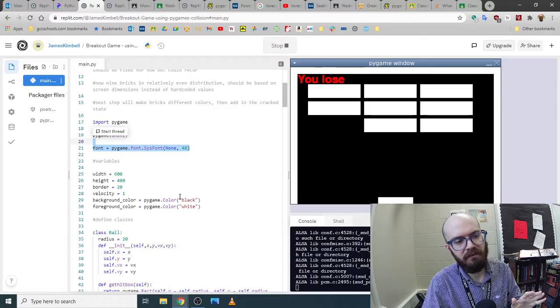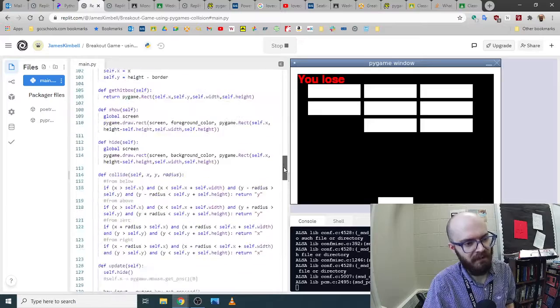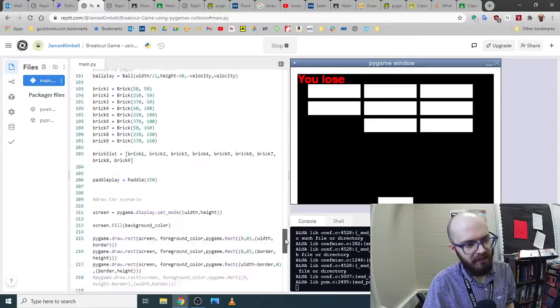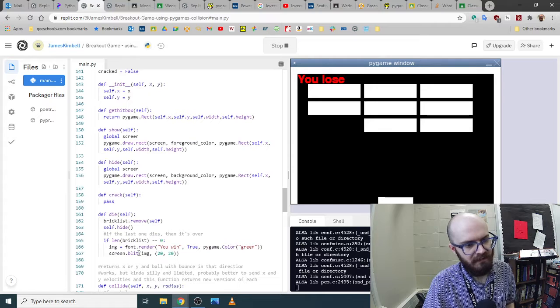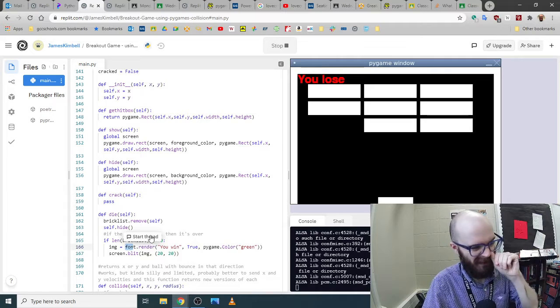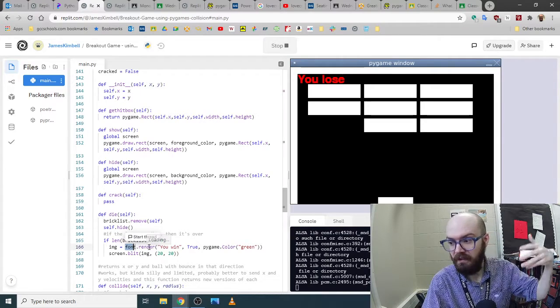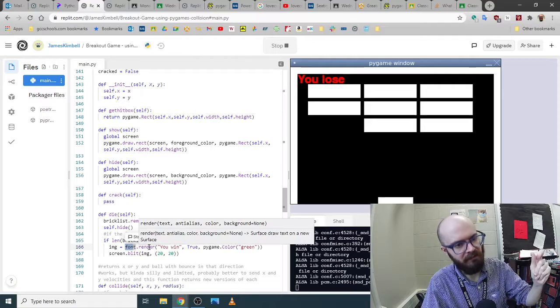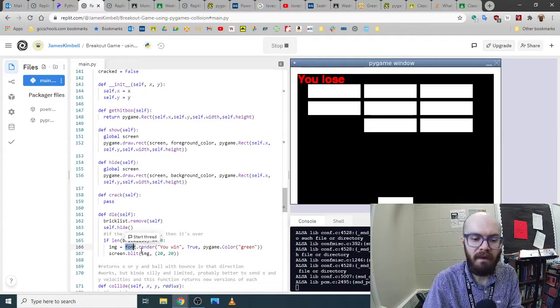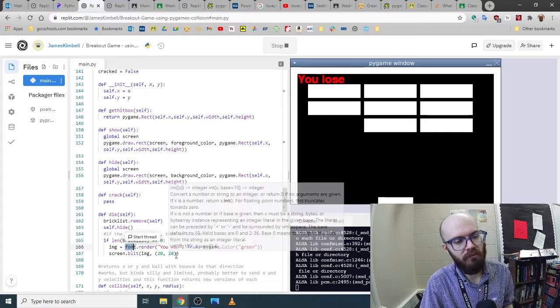You could theoretically do this in one line, like if you just want to say blit and then, instead of making the image in a separate line, you could put this whole giant thing, and instead of font.render, you could put pygame.font.SysFont blah blah blah .render. But that would be big and ugly, right? You want to separate it. So you want to say what the font is, say what the image is, and then use them. It's like setting up dominoes to knock them down. It's very nice. So that is your assignment for today.